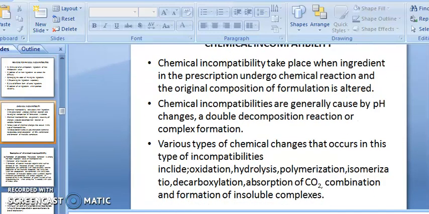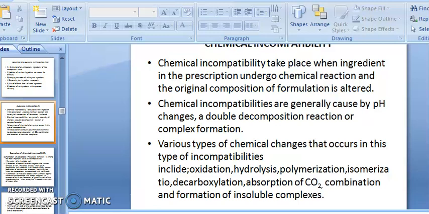Then we discuss chemical incompatibility. Chemical incompatibility takes place when ingredients in the prescription undergo a chemical reaction and the original composition of the formulation is altered. When you are formulating a combination of two or more ingredients, there is a formation of chemical reaction. It may be an oxidation reaction or a reduction reaction, and that leads to a physical chemical change. Because of this, an alteration of your formulation is found.